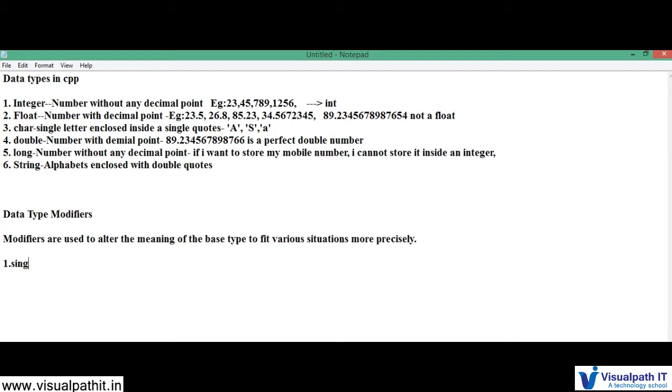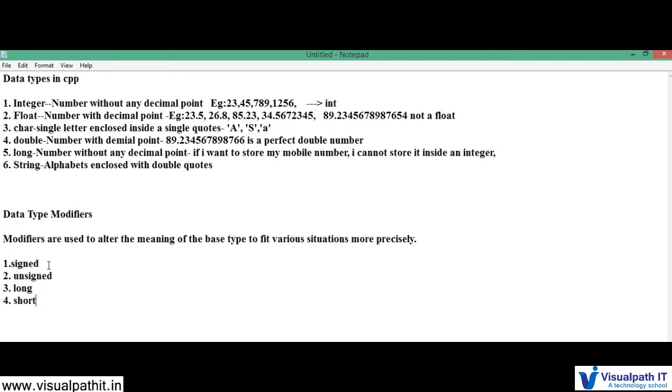Now what are the modifiers that we have? We have signed, next unsigned, number 3 long, number 4 short. Now why am I talking about this?